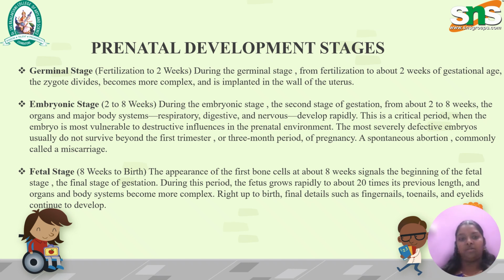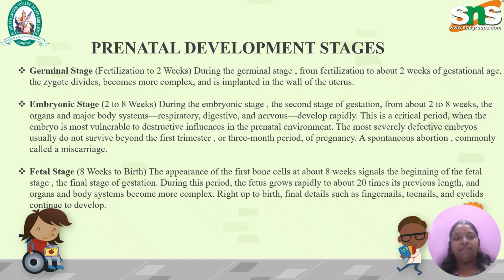Next is embryonic stage. This is the second stage, which starts from 2 to 8 weeks. During the embryonic stage, from about 2 to 8 weeks, the organs and major body systems like the respiratory system, lungs, digestive system and nervous system develop rapidly. During this time, the baby's lungs, heart, everything will start developing rapidly.